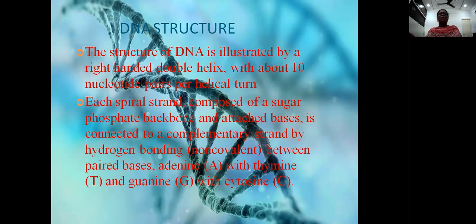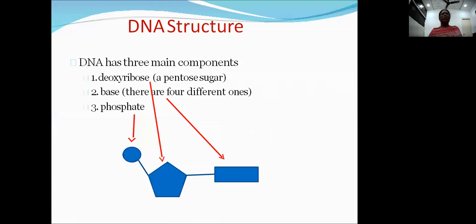Each spiral strand is composed of a sugar phosphate backbone. So, when this DNA is stretched, it looks like a ladder. The two poles are the backbones of this DNA, made up of sugar molecules and phosphate molecules, whereas the step-like structures are made of nitrogen bases. These nitrogen bases are connected by hydrogen bonds. Adenine, thymine, guanine, and cytosine are the nitrogen bases in this structure.